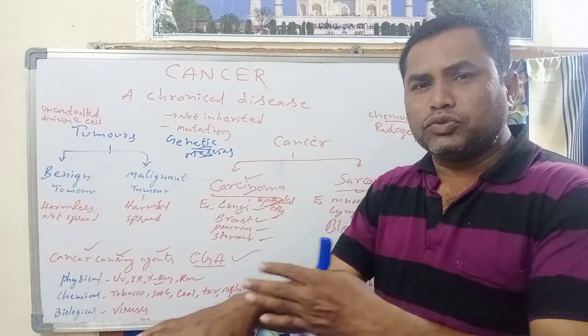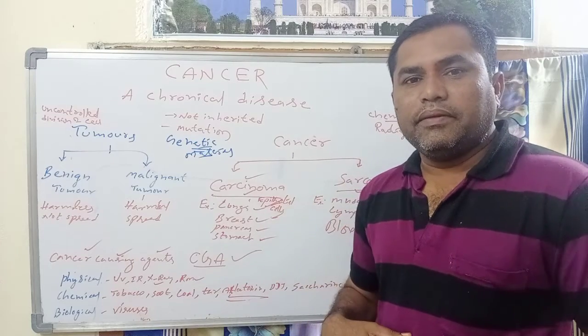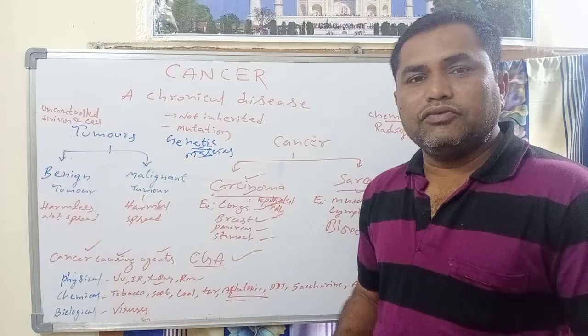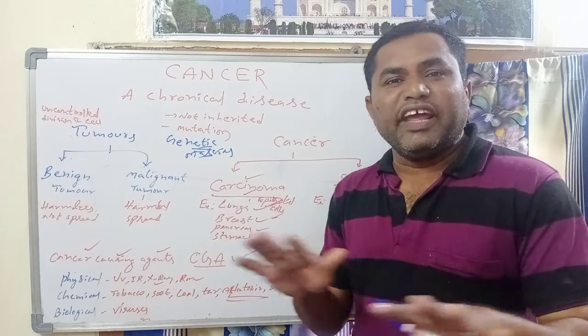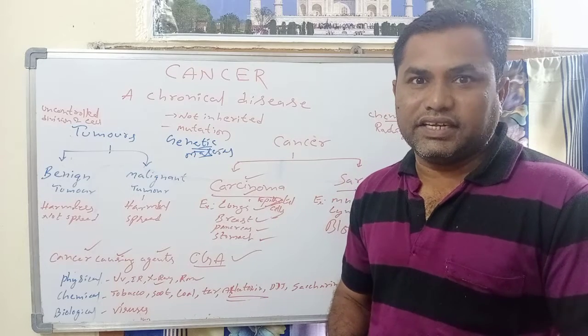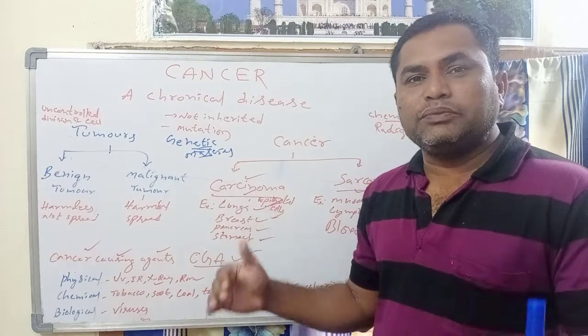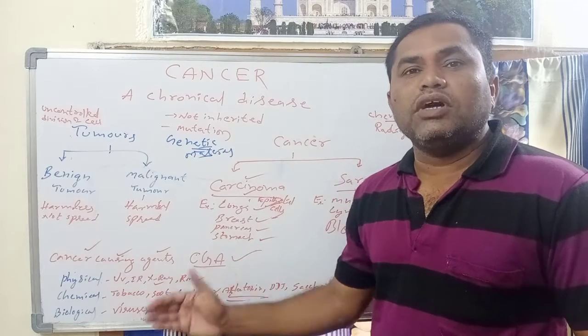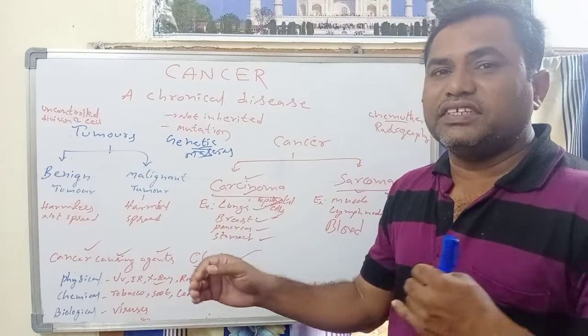Whenever we are exposed to these harmful rays several times, we can be affected by cancer. Our body should not be exposed to harmful rays like ultraviolet, infrared, x-rays, alpha, beta, and gamma rays. Whenever we are exposed often to those harmful rays, we are affected by cancer. These are the physical agents.